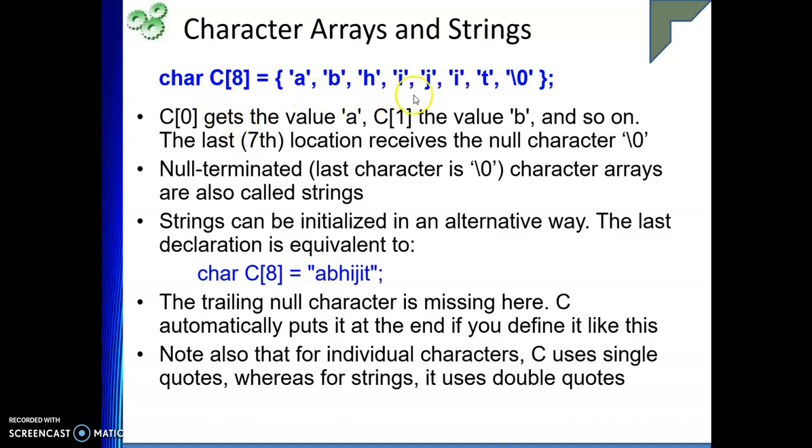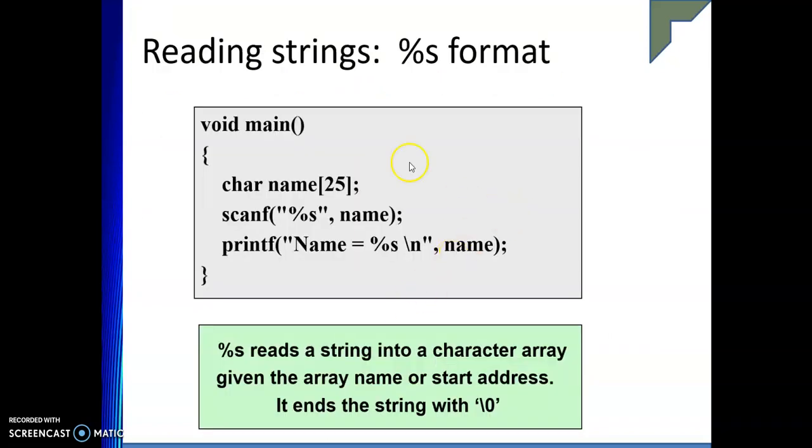So the two ways we analyzed are, we can put each character one by one and then follow it by the null character, or directly we can put it as a string itself, like a word itself, and you don't have to put the null character. Now if you mention it like this, C0 represents 1, C1 represents B, and till 7 we have the null character. Now if you see this declaration, you don't have a null character, it will automatically put the null character. So an individual character is in single quotes, and the string goes in double quotes itself.